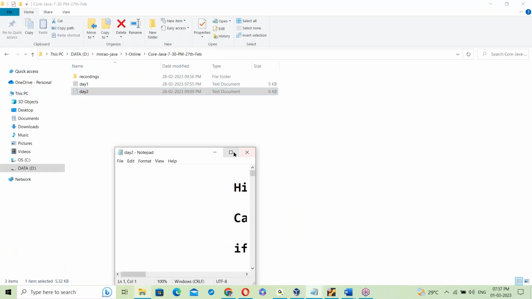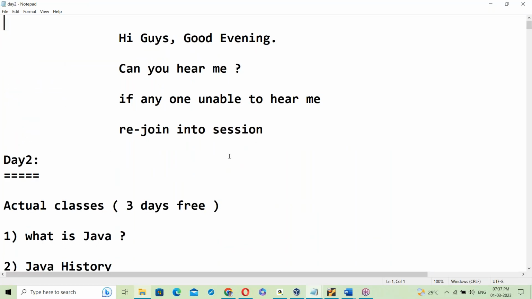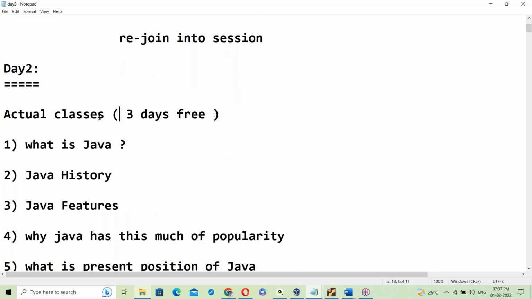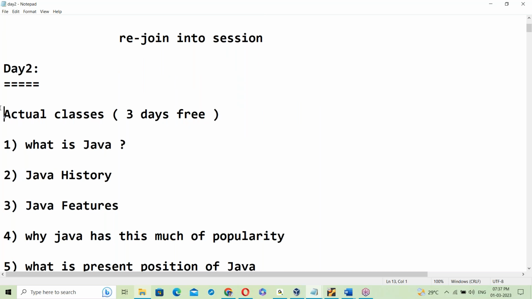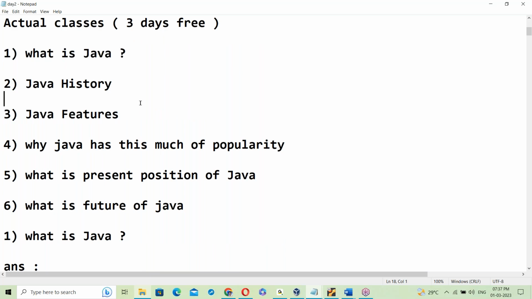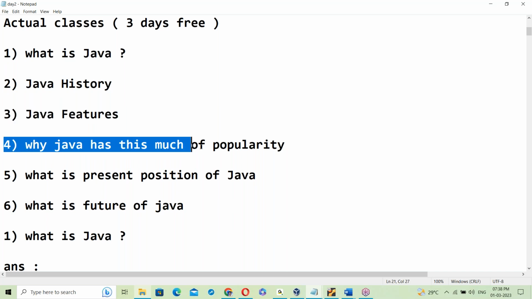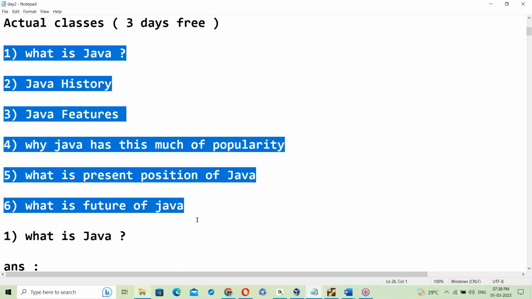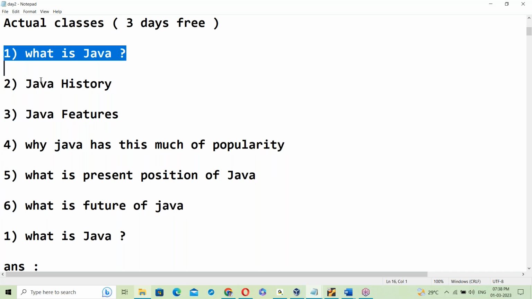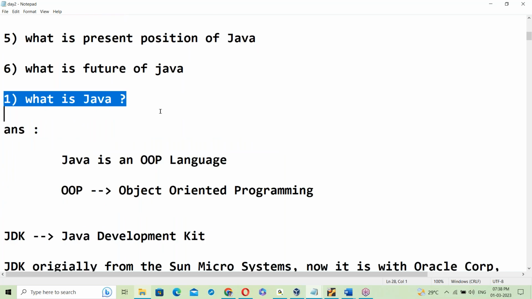Next, day two, we do the actual classes. Yesterday we started Java with the Java introduction. On day two, all Java introduction: what is Java, Java history, Java features, why Java has this much popularity, what is the present position of Java, and what are the features of Java. We discussed this in yesterday's class.